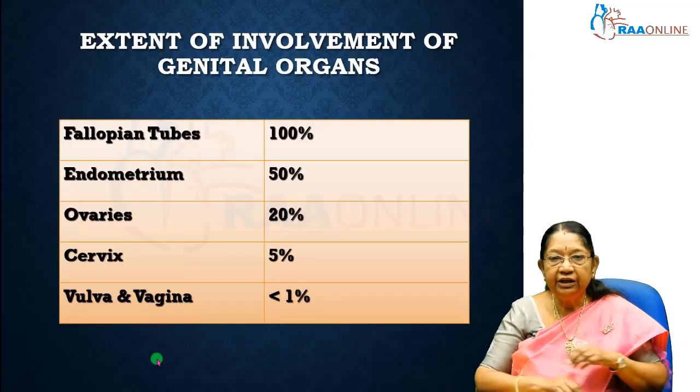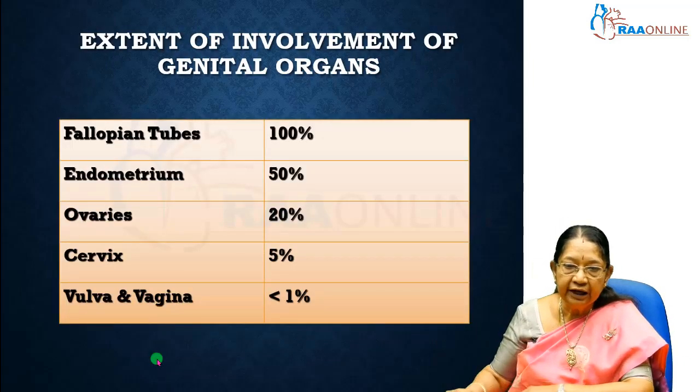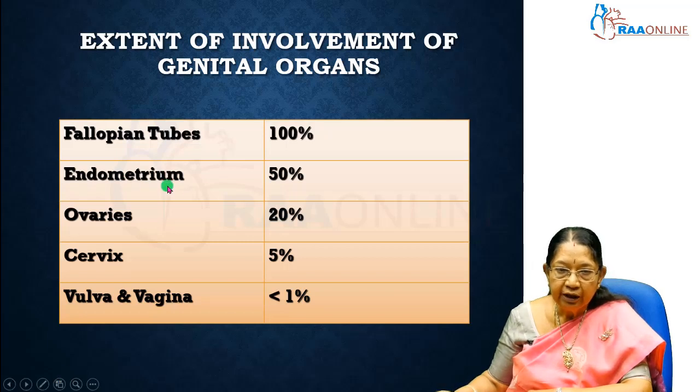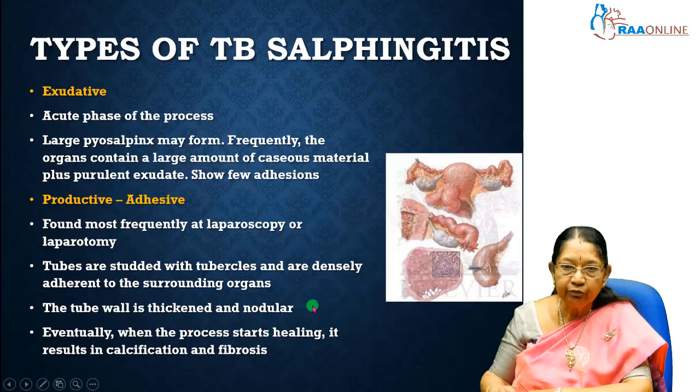The extent of involvement of genital tuberculosis is 100% in the fallopian tubes, 50% in the endometrium, ovaries 20%, cervix 5%, and vulva and vagina less than 1%.